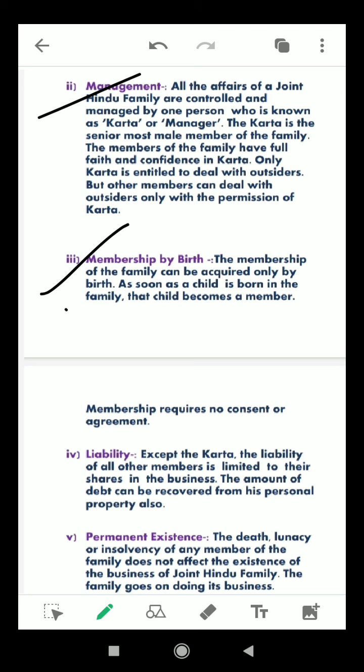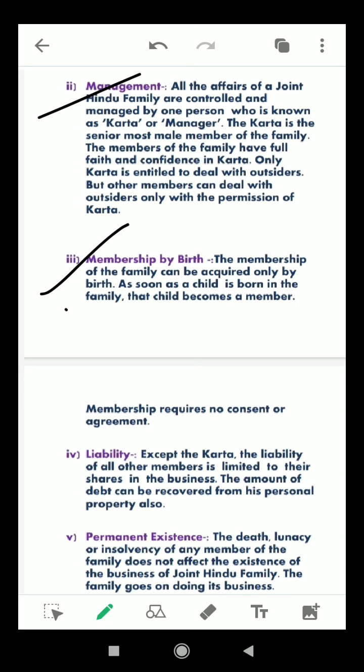So whoever is born in the family becomes a member. Unlike other business organizations, an outsider cannot be admitted by contract. An outsider can be admitted to its membership by adoption, because adoption is considered to be replantation in the family by which a person is being adopted.